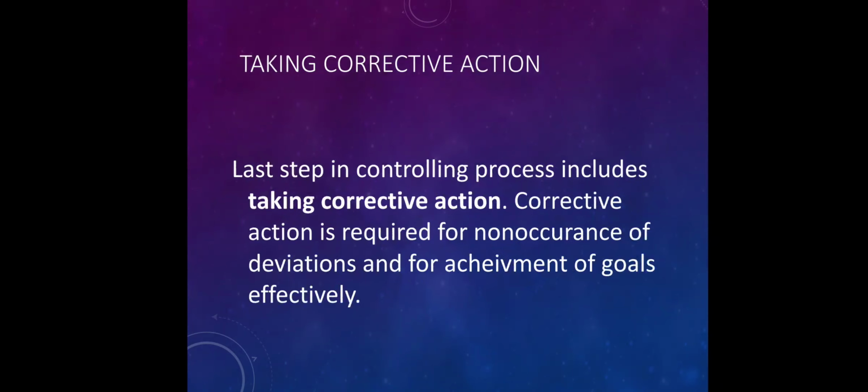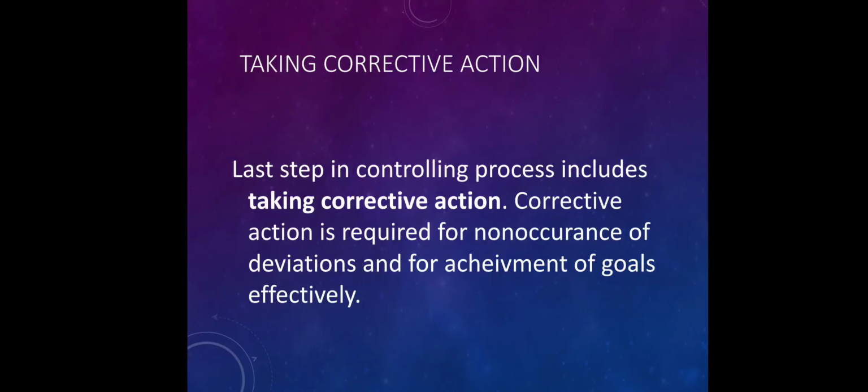The next and the final step in the controlling process is taking corrective action. As in the last step, we found the deviations, and if the manager finds negative deviation, then it is required on his part to take corrective action. Why does the manager take corrective action? For non-occurrence of deviations and effective achievement of goals. Corrective action is required for negative deviation and also for positive deviation for motivation of employees.